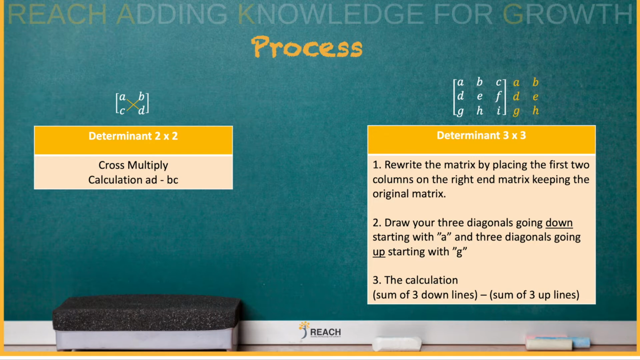Then you're going to draw your 3 diagonals going down, and then you're going to draw your 3 diagonals going up. Now the calculation will be multiplying those diagonals and taking the sum, and then minus multiplying the other diagonals and taking the sum. So your formula is right there to your left. All right, pretty much that's it.